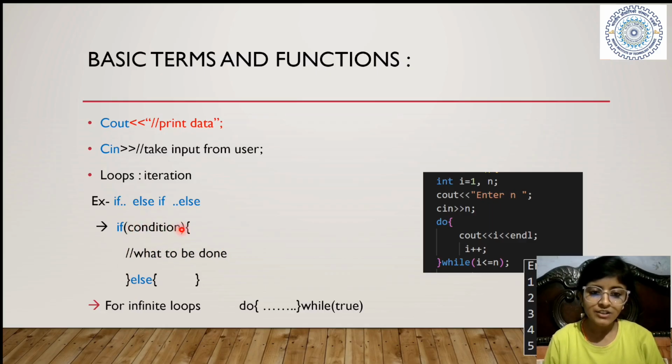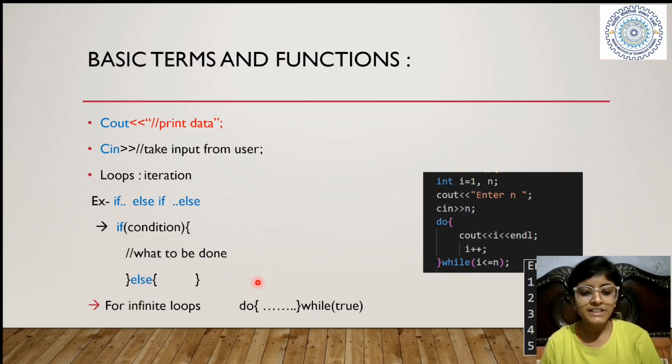If this condition is not true, else, then whatever is written here will be executed. And if we have more conditions, then what will we place? If condition bracket, else if condition bracket, and then at the last we write else and bracket. With else there is no need of a condition, because if the above conditions don't satisfy, it comes in else, right? So see an example.